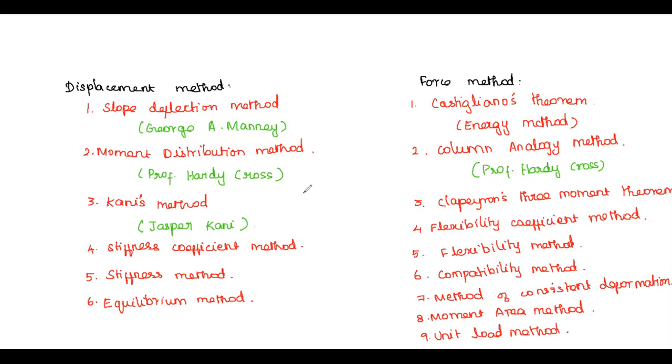So we will have 1 mark questions from these lists. Given 4 methods of analysis, you will be asked to find out the displacement method. Which one of the following is the displacement method, or which one of the following is the force method, or identify the odd one out. Then, who framed the moment distribution method? You can easily remember: in the displacement method, Professor Hardy Cross framed the moment distribution method, and in the force method he framed the column analogy method. So try to remember all those methods and in which category they fall.